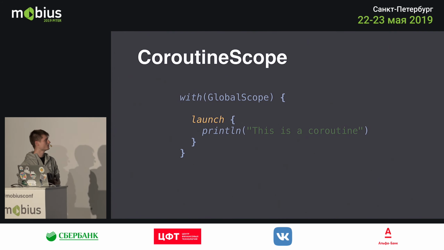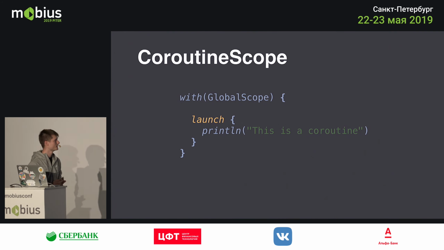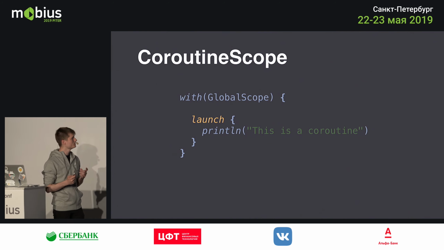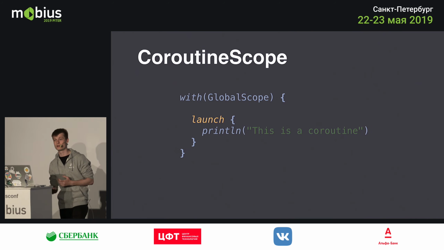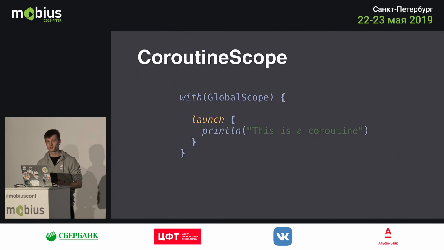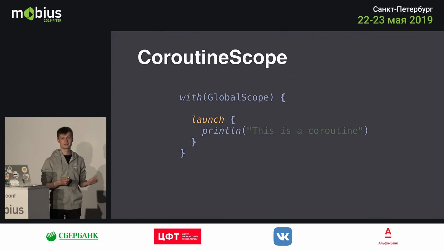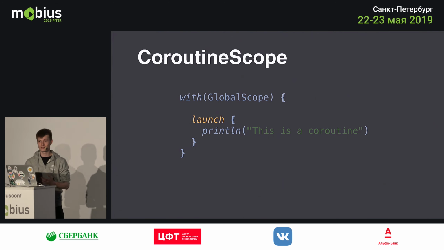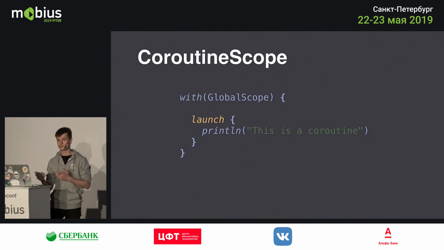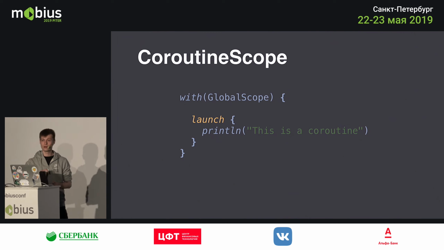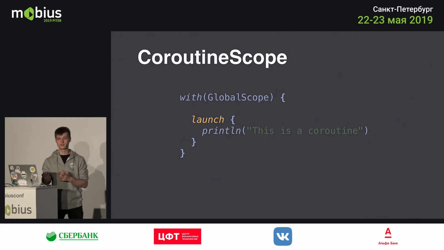We use the GlobalScope instance to launch a coroutine. Now, you wouldn't usually do this, because the global scope is the coroutine scope that's bound to your application. So as long as your application is alive, it will be running. For example, if you're in an Android app and you've started some image download on some detail screen, and you go back from that screen, so you leave that screen, if you launched a coroutine in the global scope, it will keep on running, which is a waste of resources.